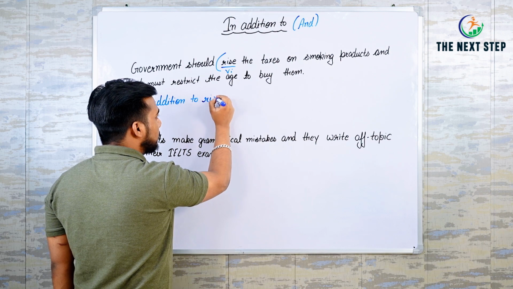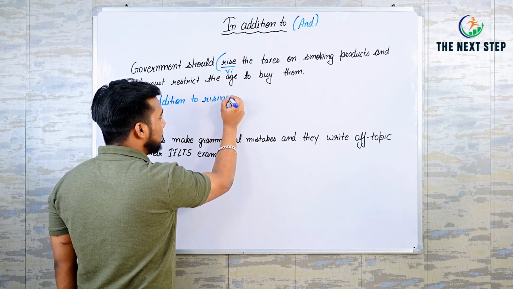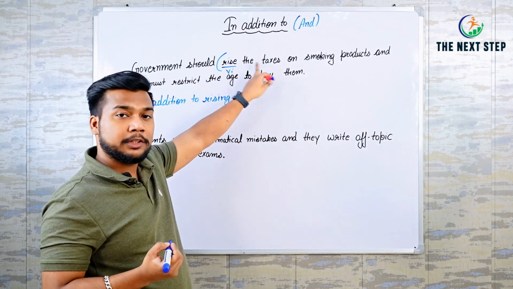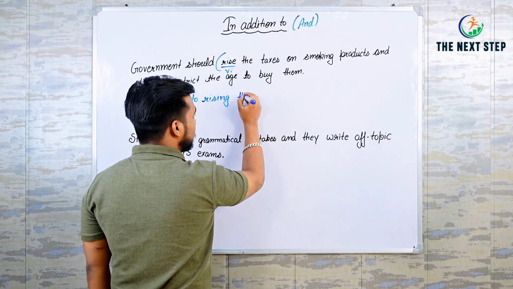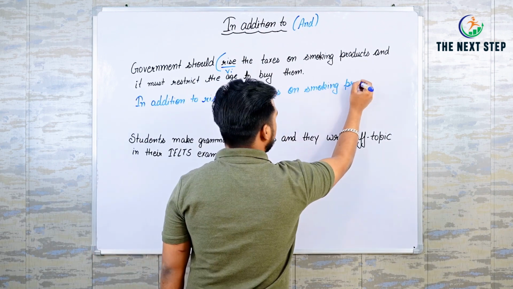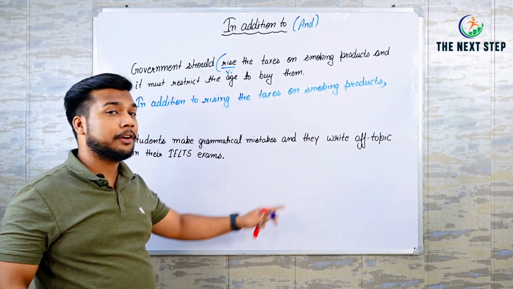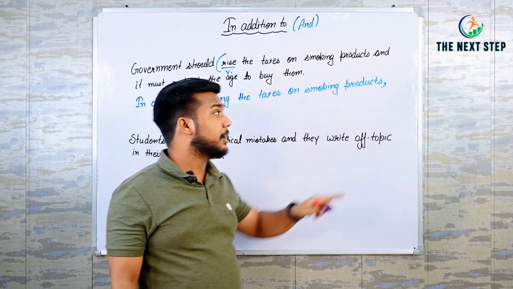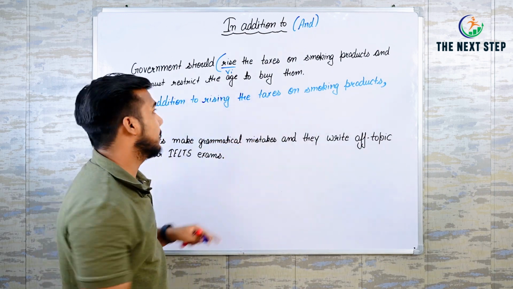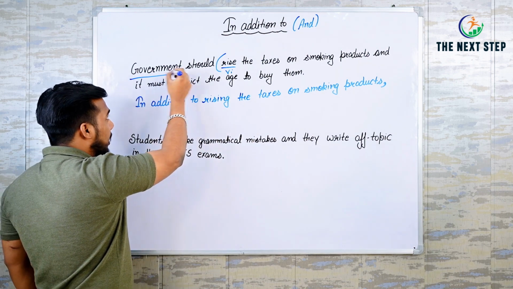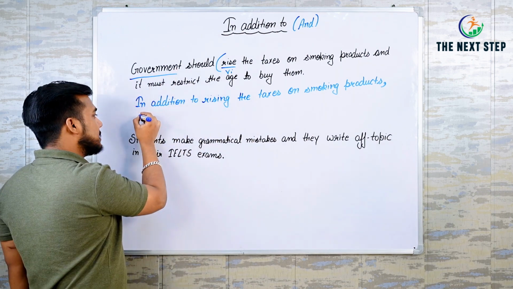In addition to rising, further the sentence will go the same. In addition to rising the taxes, and we can add here a comma. In addition to rising the taxes on smoking products, now we will add our subject, government.